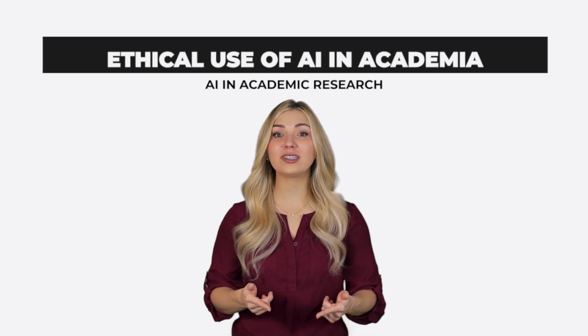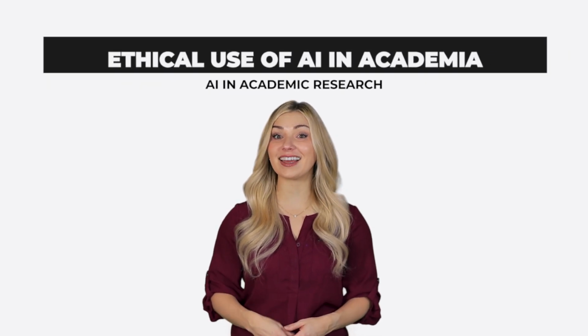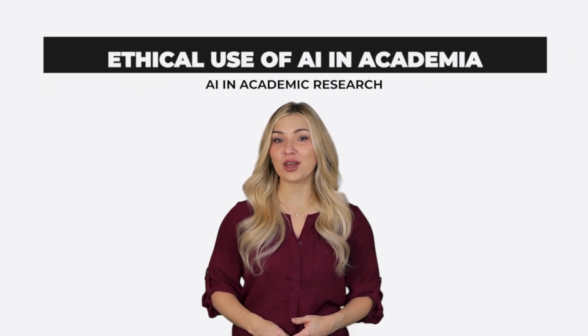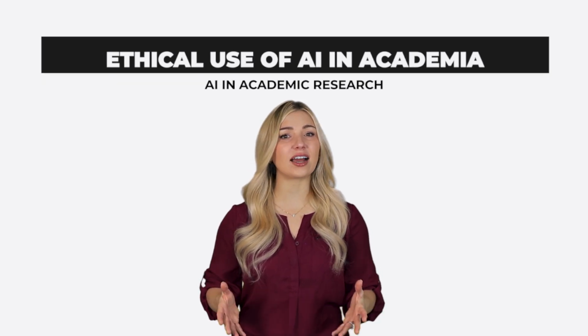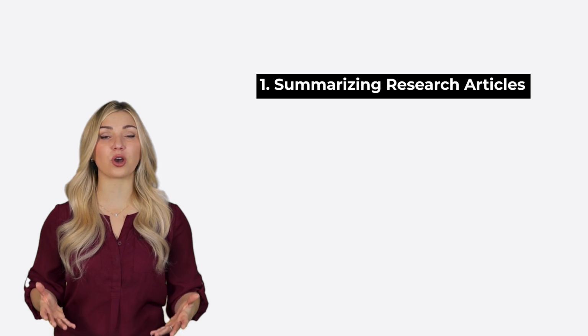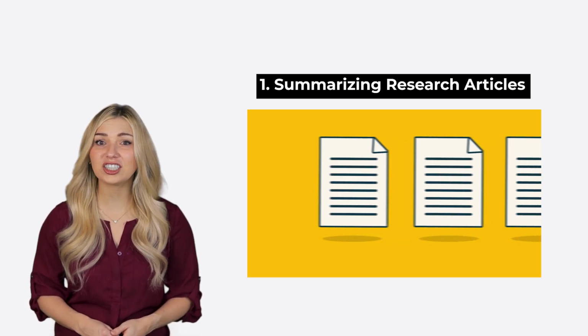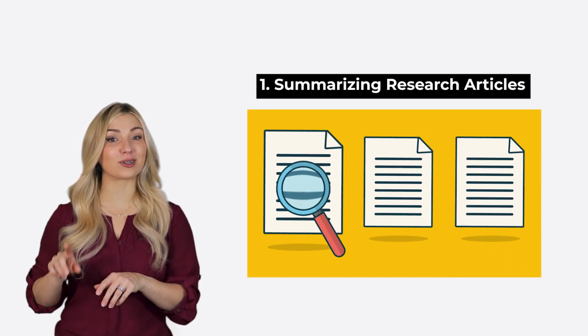In this video, I will teach you how to use ChatGPT ethically in your research. We'll look at 5 powerful ways to utilize AI tools for conducting research and writing papers. Number 1 on the list is summarizing research articles. You can use ChatGPT to go through research papers quickly.